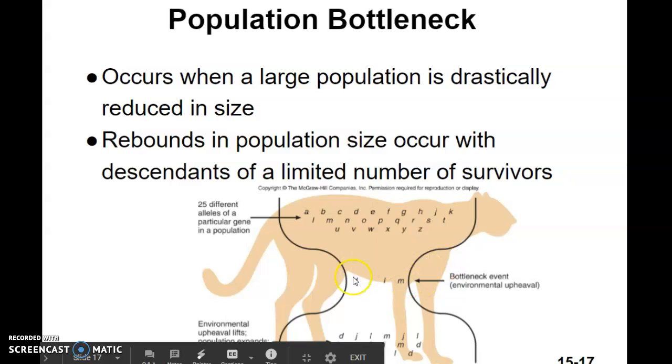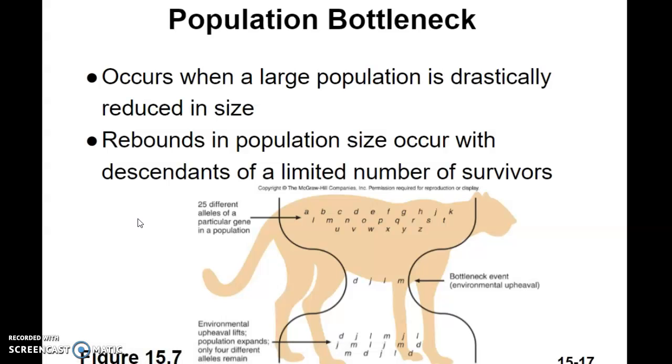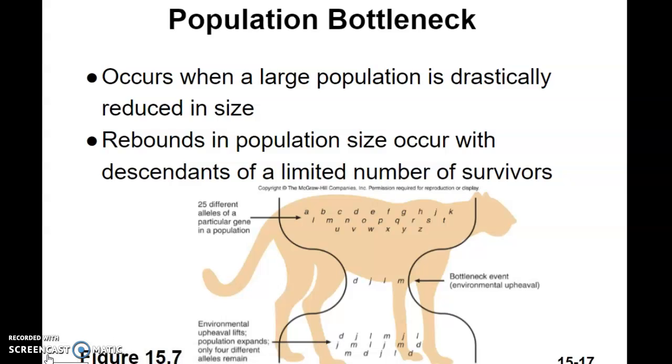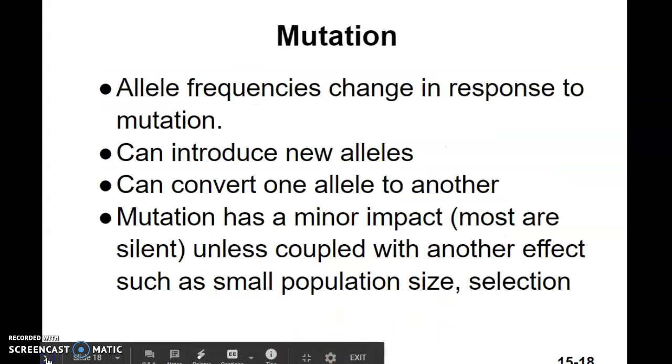There was a bottleneck that occurred, which reduced the genetic population. I think it was probably environmental at first, but of course hunting has also played a role as well. Those limited numbers of survivors have increased in size, but you only have that small genetic pool contained. And we see that among the sea otters and the elephant seals as well.